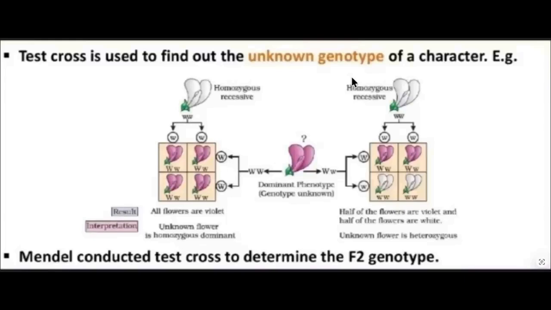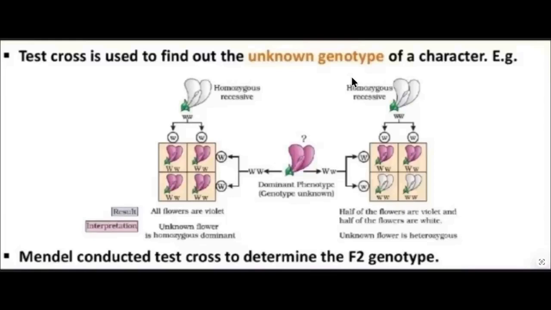But in 1900, a number of scientists who worked on a number of plants and animals found the same results that Mendel had published.